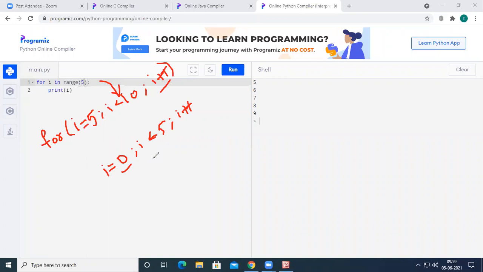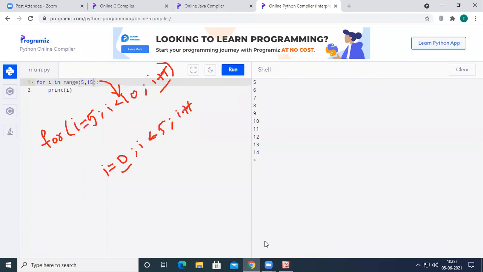And if you take two parameters, for example 5 comma 15, then the i value will be initialized with 5, the condition will be less than 15, and each time it is incremented by 1. So if I run the code, it will print the numbers between 5 and 14.